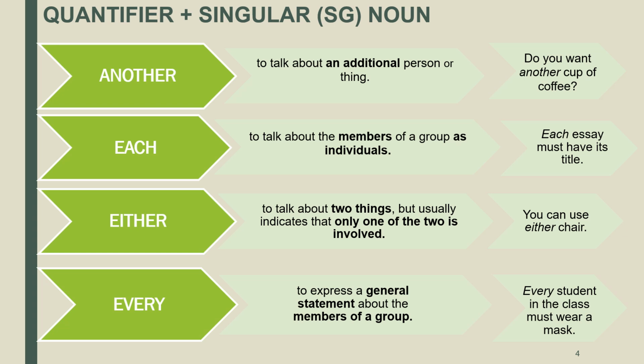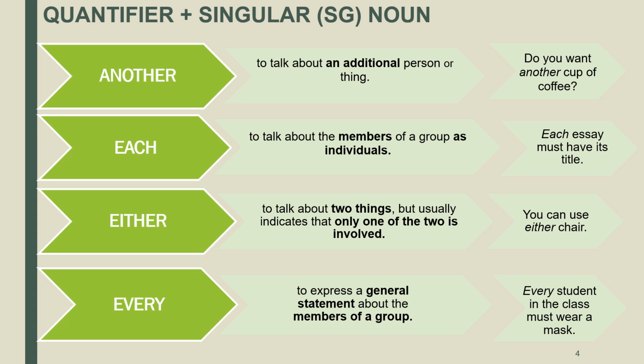You can say, for example, you can use either chair, but you cannot say either chairs. The quantifier every is used to express a general statement about the members of a group. The example is, every student in the class must wear a mask.